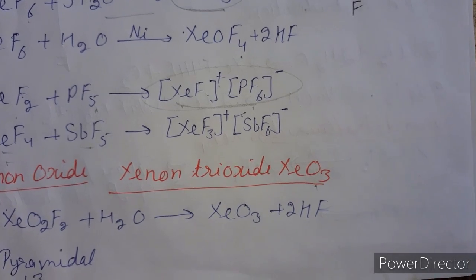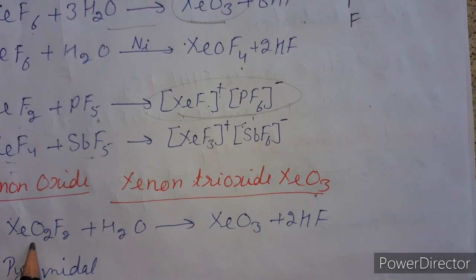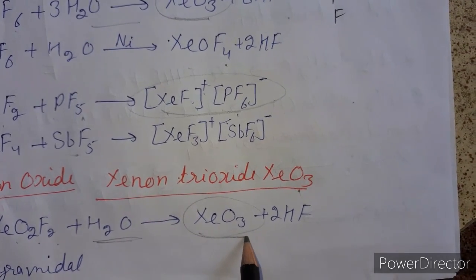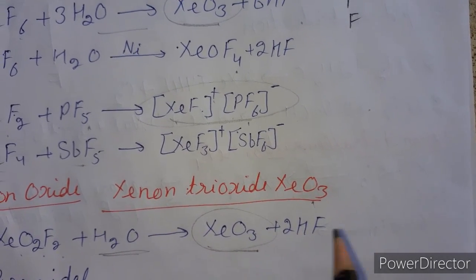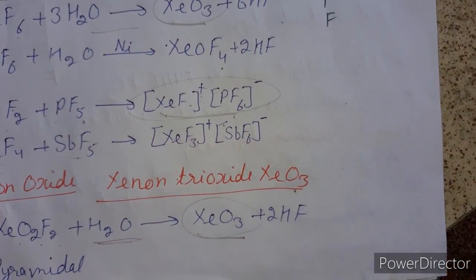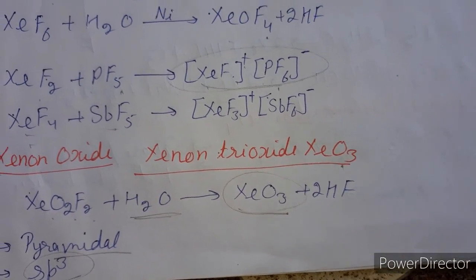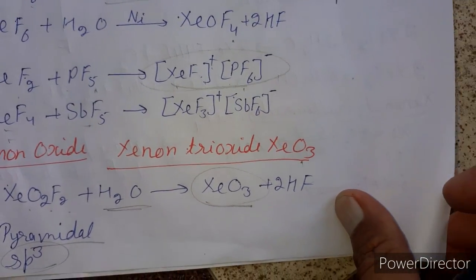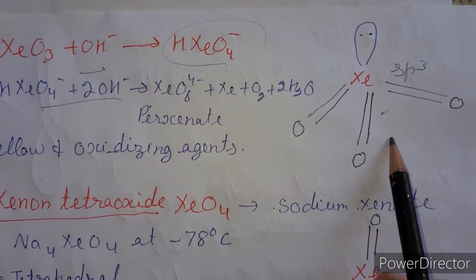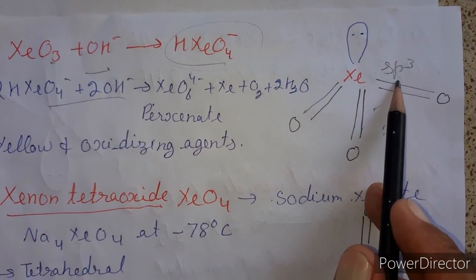Its preparation we have almost done in the reactions of all the fluorides. So xenon dioxy difluoride reacts with water to form the explosive substance XeO3. Maximum reactions we already did. Clear? Its shape is pyramidal and its hybridization is sp3. But in this case, oxygen has a tendency to form a double bond with xenon. The structure of xenon trioxide is pyramidal with sp3 hybridization.